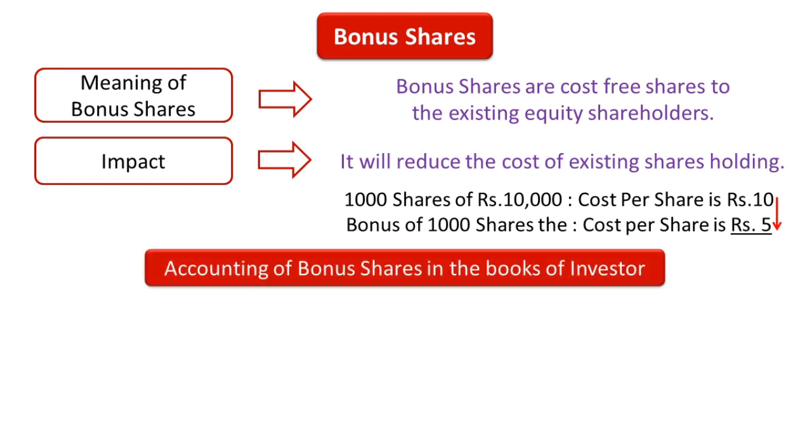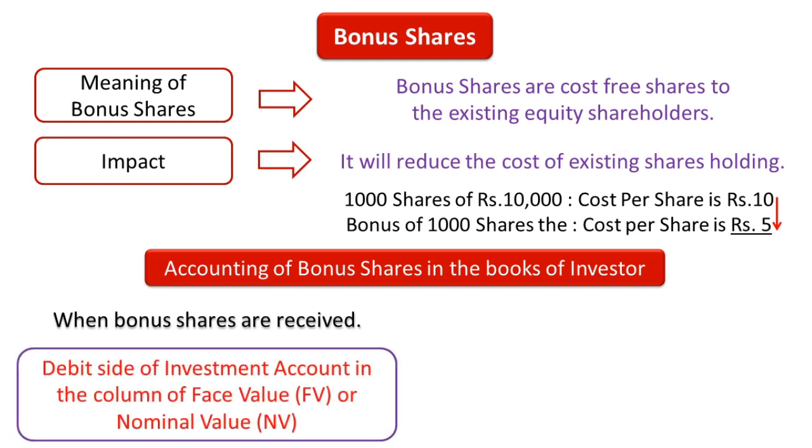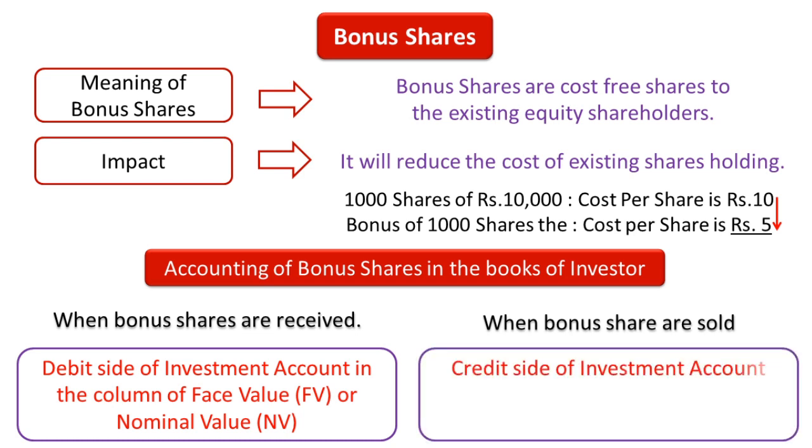Now let us see what is the accounting of bonus shares in the books of investors. When bonus shares are received, we have to record it on the debit side of investment account in the column of face value or in the column of nominal value. And when bonus shares are sold, then we have to record it on the credit side of investment account.